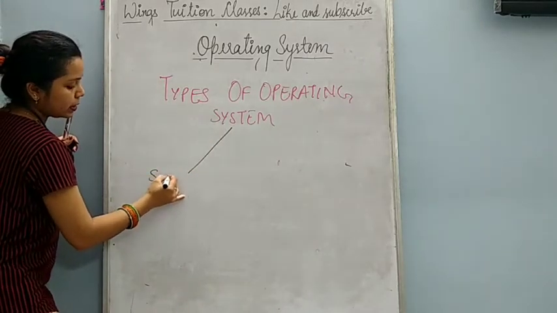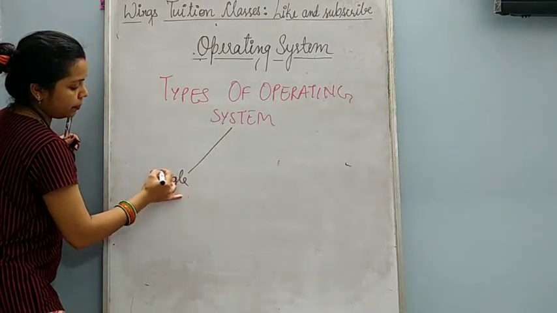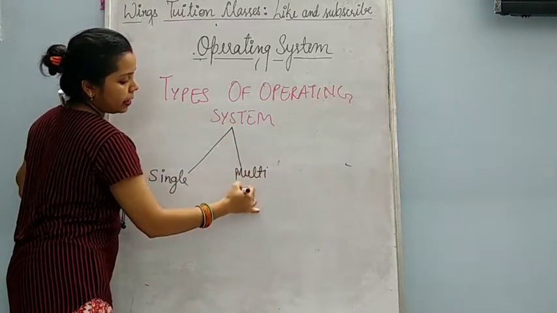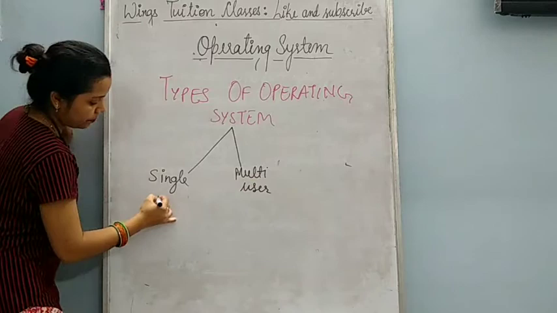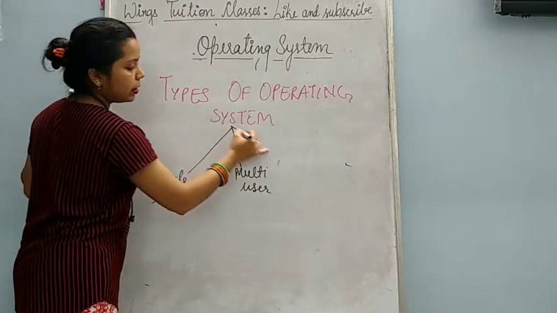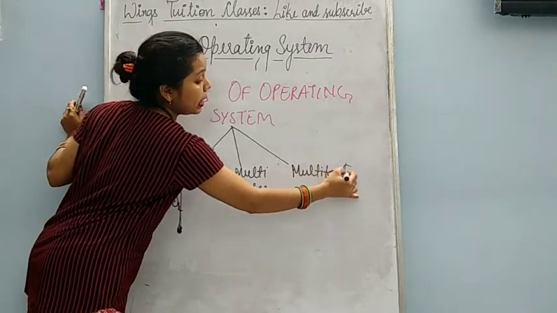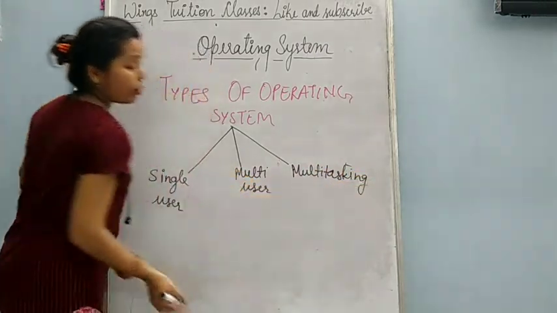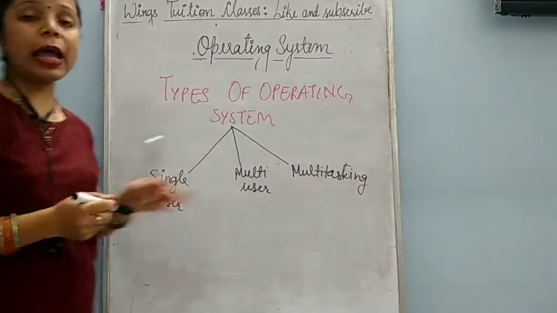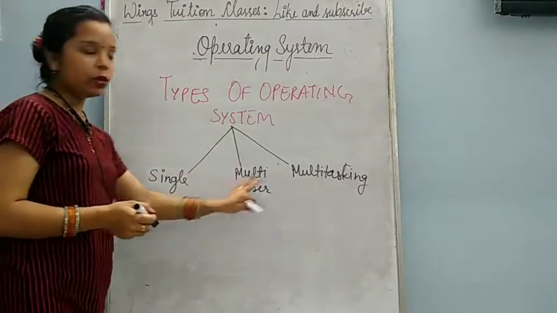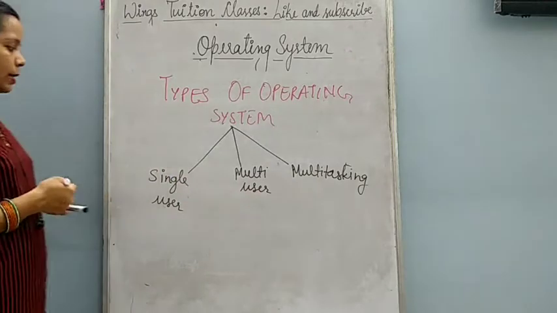First one is single user operating system. Second one is multi-user operating system. And third one is multitasking operating system. Okay, so there are 3 types of operating system: single user, multi-user and multitasking.